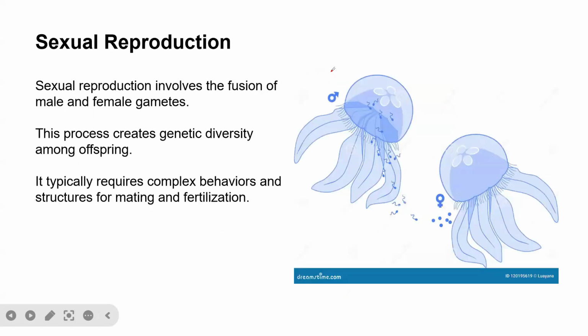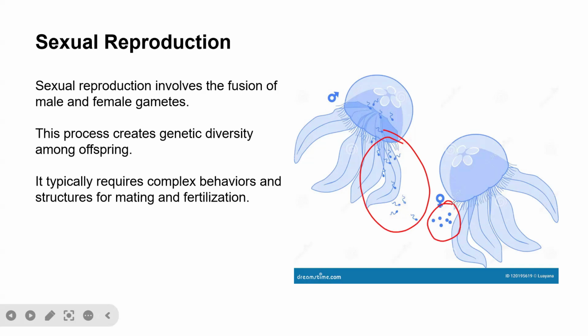So, very importantly, sexual reproduction involves a fusion of male and female gametes. That is, in the case of sexual reproduction, you need male and female gametes. For example, this is the male, which is releasing sperm, and this is the female, which is releasing the egg. Sexual reproduction is when the nuclei of the sperm and the egg cells fuse to produce zygotes. And this process creates genetic diversity among offspring.